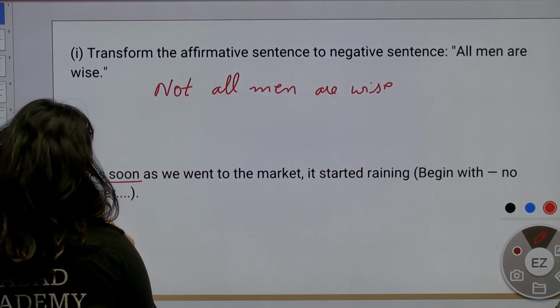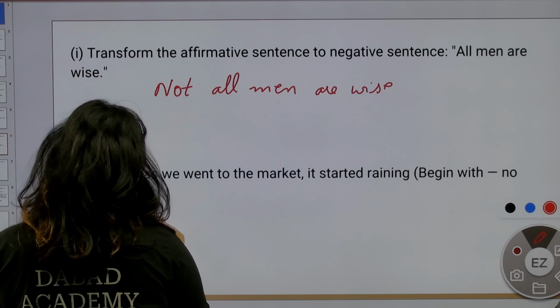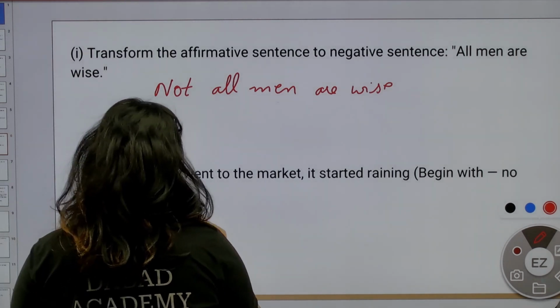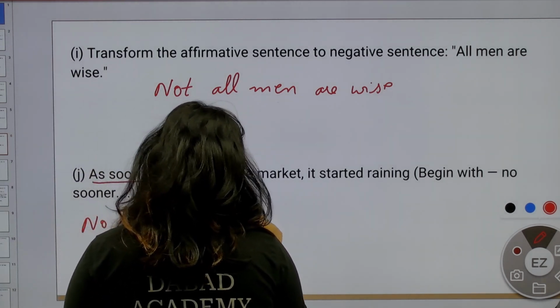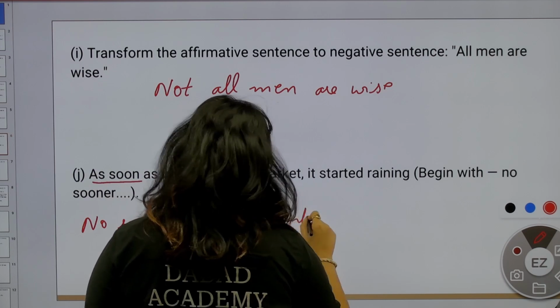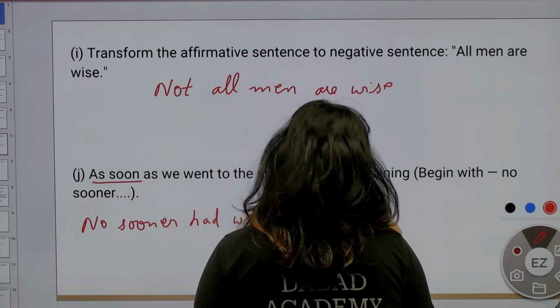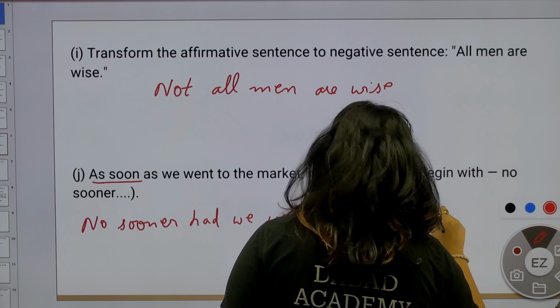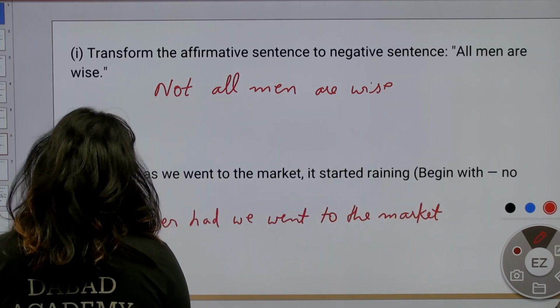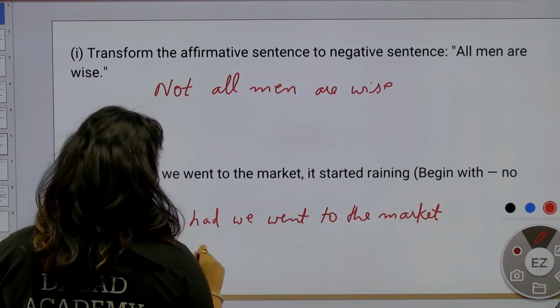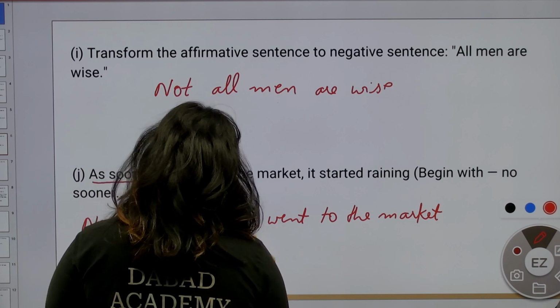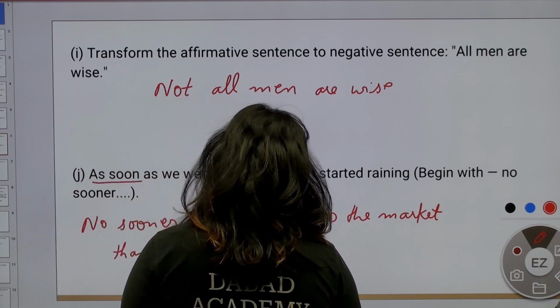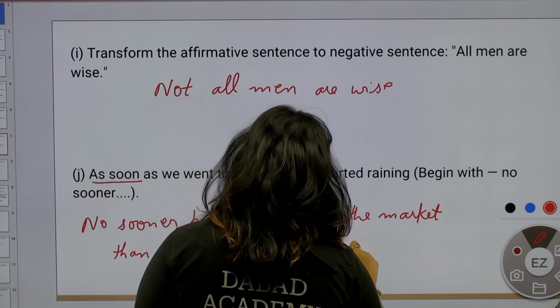No sooner had we went to the market, then it started raining.